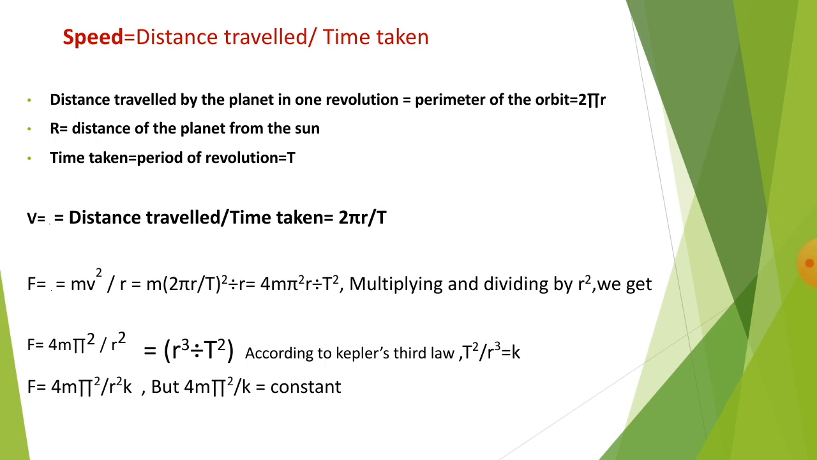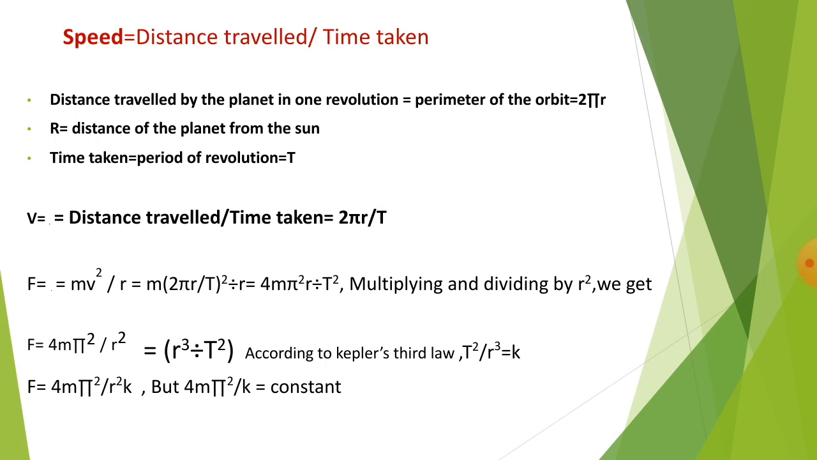So v, meaning speed, is equal to distance traveled divided by time taken, which is equal to 2 pi r divided by T. F is equal to m v square upon r, we have seen earlier. So v means 2 pi r upon T. Putting the value of v square, that is (2 pi r divided by T) square, divided by r, is equal to 4 m pi square r divided by T square. Multiplying and dividing by r square, what will we get? F is equal to 4 m pi square divided by r square, multiplied by r cube divided by T square.